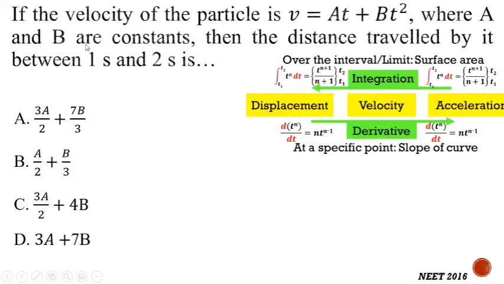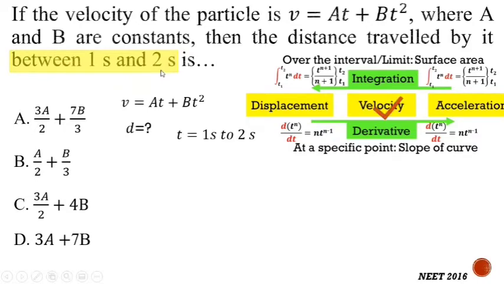In the next problem, the velocity of the particle is v equal to at plus bt square, that means velocity is given, where a and b are constants, then the distance traveled by it between 1 second and 2 seconds. So we need to find out the distance, and limits are given, that is 1 second and 2 seconds. So in this condition, the limits are provided, t equal to 1 second and 2 seconds.